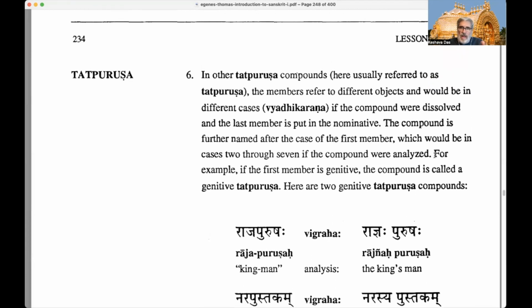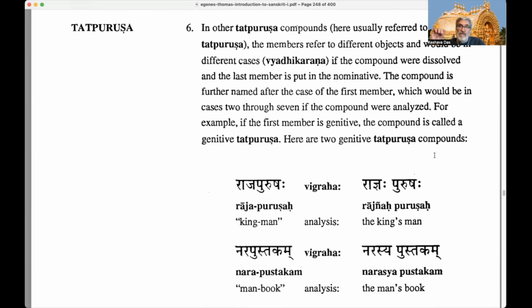Again, the other Tatpurusha compounds are usually referred to as Vyadhikarana Tatpurusha. The members refer to different objects and would be in different cases if the compound were dissolved, and the last member is put in the nominative. Why is the last member put in the nominative? Because Tatpurusha means that person. So what about that person? That person is always going to be in the nominative.